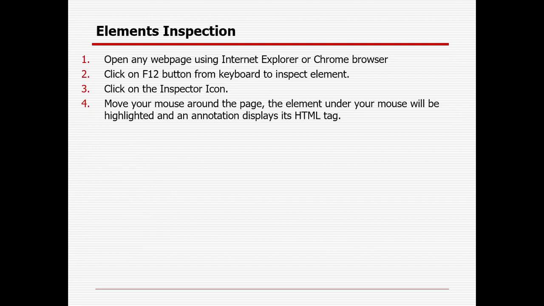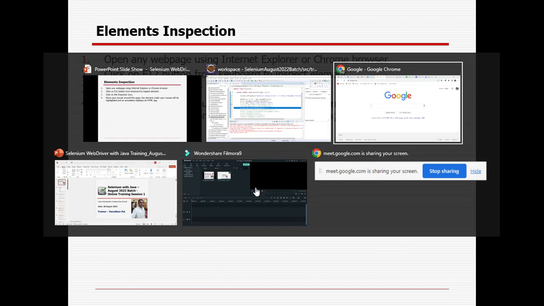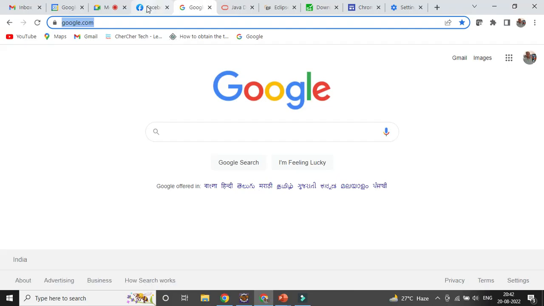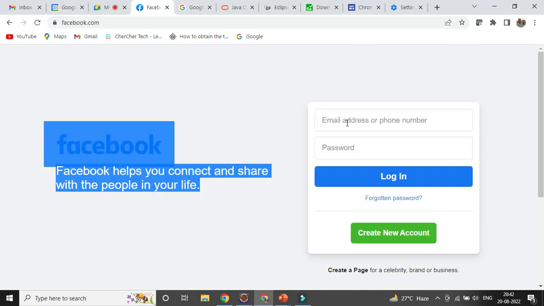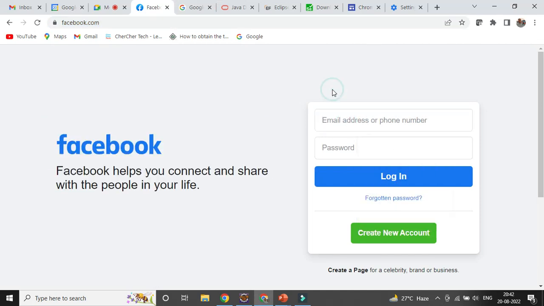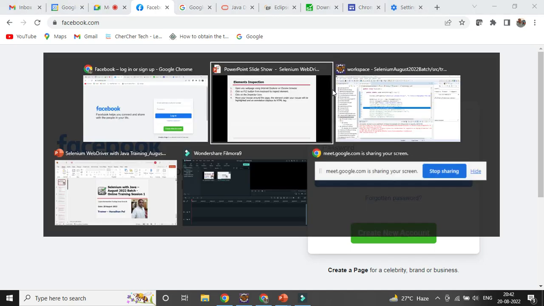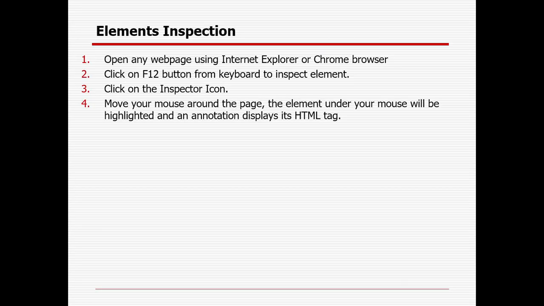So how can you do it? Suppose you open any page, say the Facebook page, and I want to identify the locator for this email field. How can you do it? Open the page in any browser. Press the F12 button from the keyboard. I already mentioned all the steps here, right?